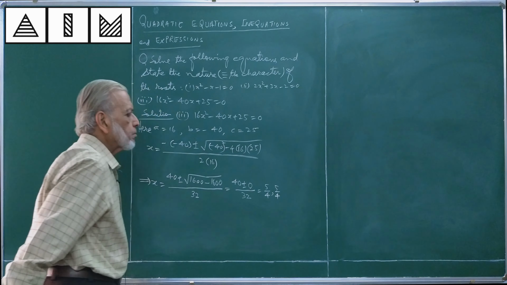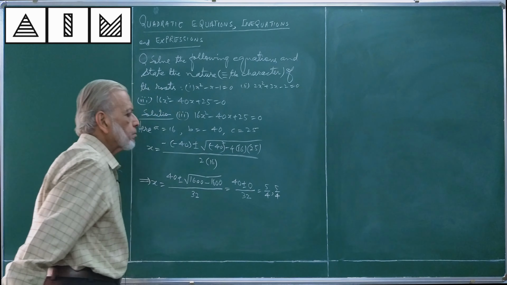Minus b plus square root of b square minus 4ac whole divided by 2a, and minus b minus square root of b square minus 4ac whole divided by 2a. You have seen some questions just now where we found the nature of the roots after solving the equation. Now please see here, you have seen nature of the roots depends upon this quantity. If it's a perfect square, you will get rational numbers, like you have seen one or two questions earlier.